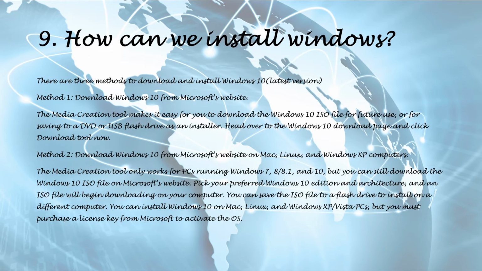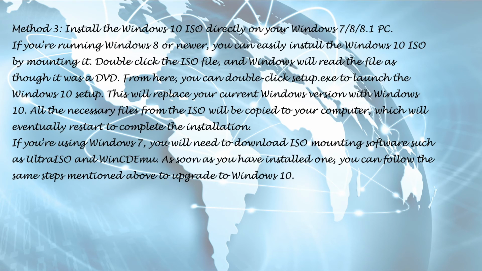You can install Windows 10 on Mac, Linux, and Windows XP, Vista PCs, but you must purchase a license key from Microsoft to activate the OS. Method 3. Install the Windows 10 ISO directly on your Windows 7, 8, 8.1 PC.